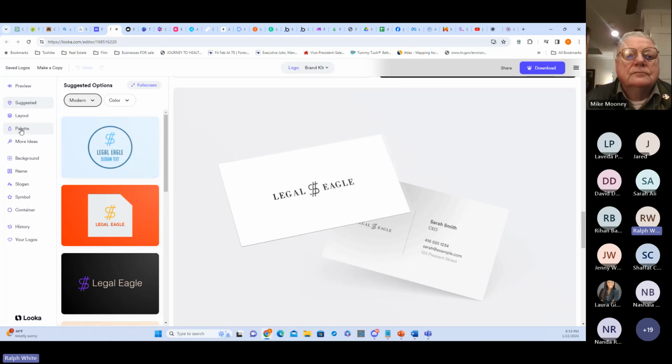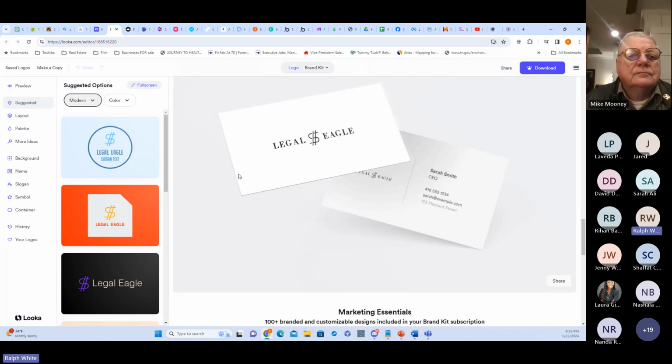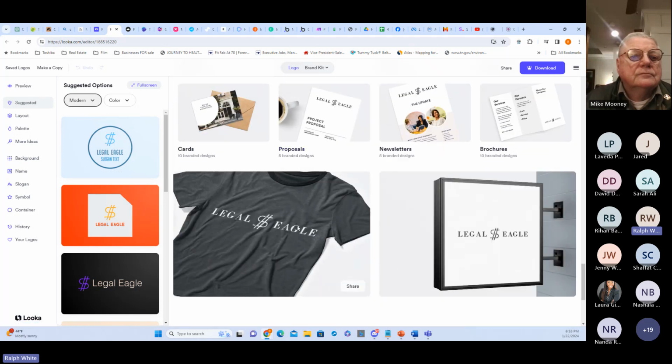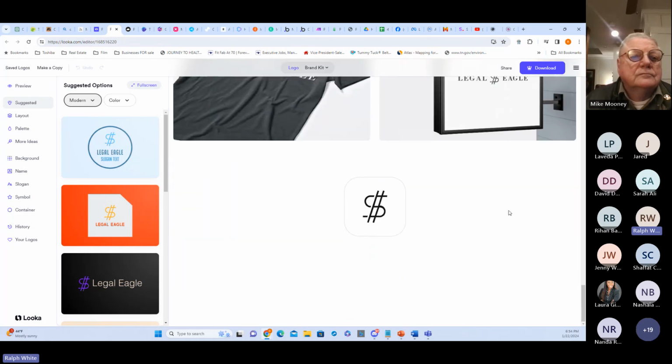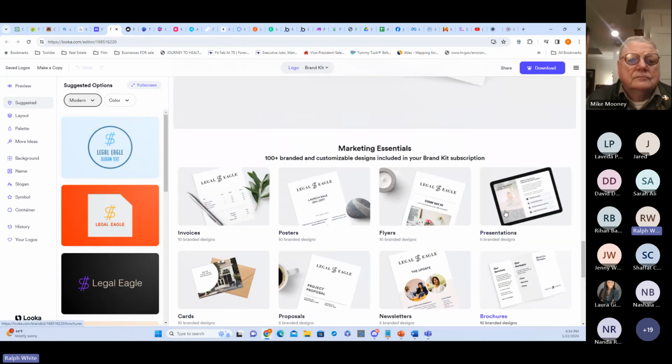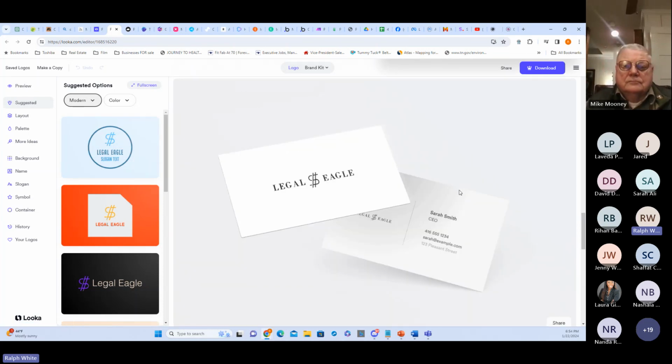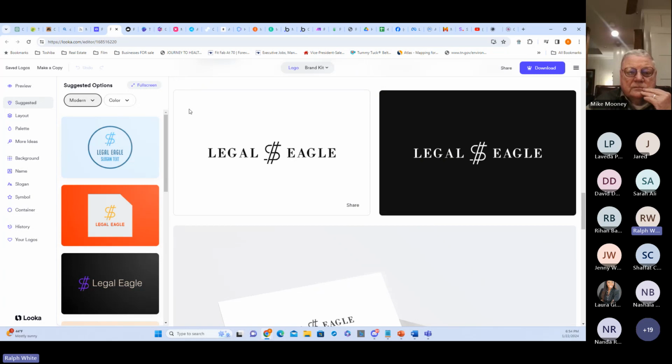And I can go in and change this. I can customize this as much as I want. But just like that, I'm off to a start. I can even get shirts printed with my logo on it. Already, I've got everything I need at my fingertips, and it only took a matter of seconds and a few prompts to get this going. So now that's out of the way. No more excuses. I can start my business up, right? That is just amazing to me. You can create your full brand that quick. All right, so that's called Looka. I guess that's how they pronounce it, looka.com.